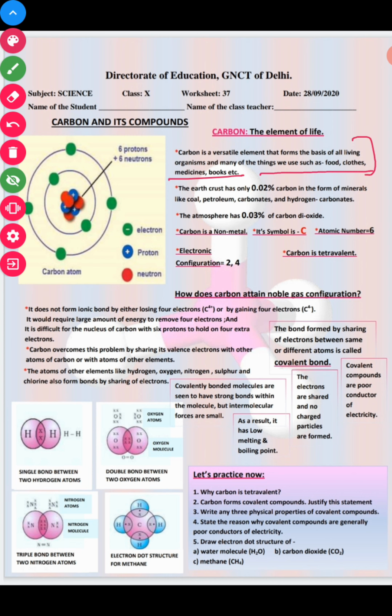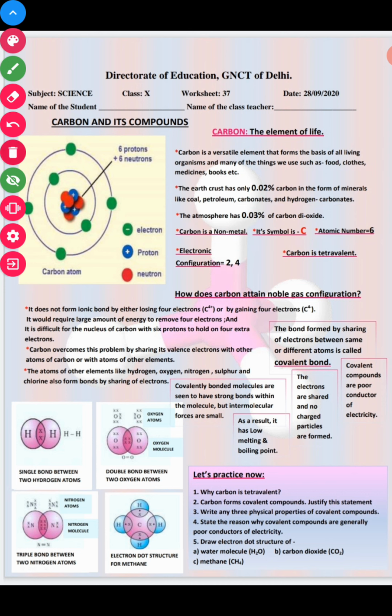The earth's crust has just 0.02% carbon in the form of minerals like coal, petroleum, carbonates and hydrogen carbonates, and the atmosphere has just 0.3% carbon dioxide. Carbon is a non-metal and its symbol is C. Its atomic number is 6 and its electronic configuration is 2, 4: 2 in the K shell and 4 in the L shell, and it is tetravalent.